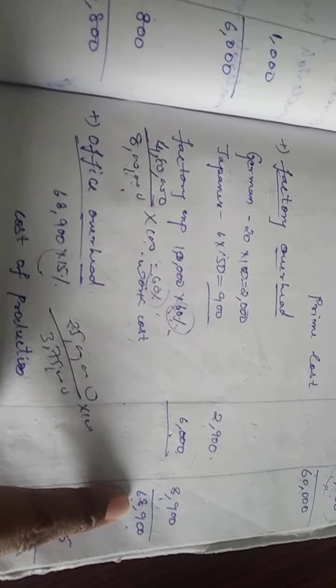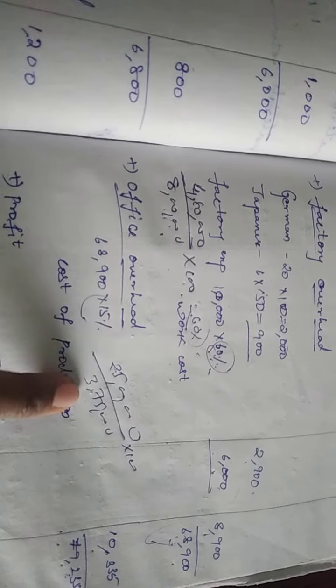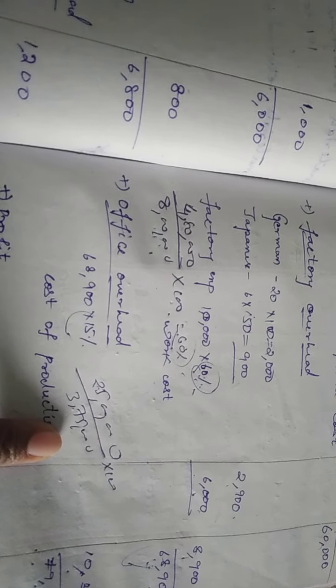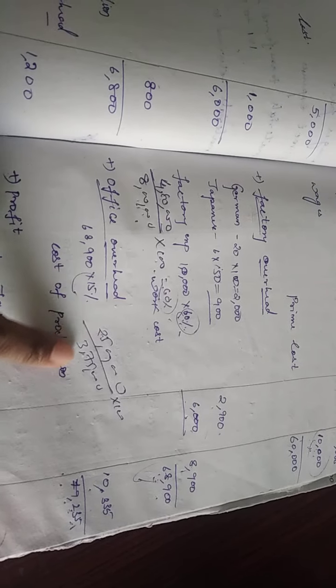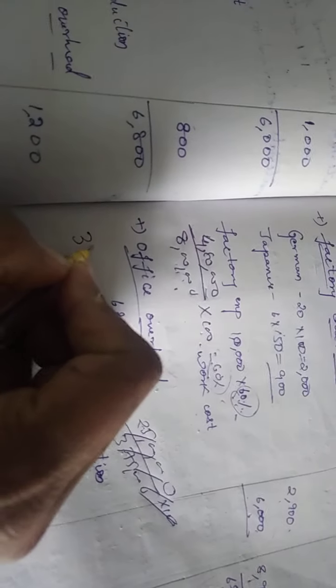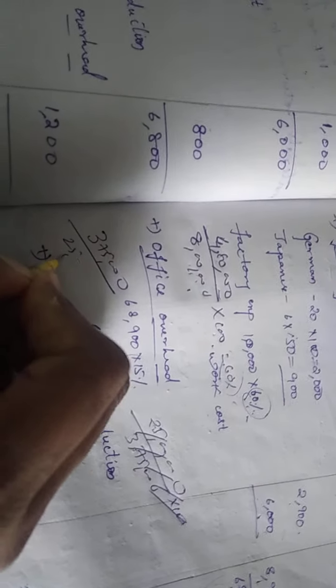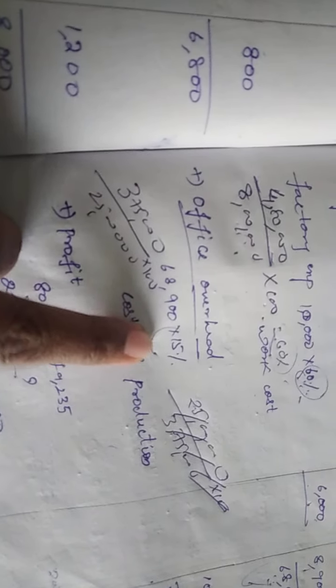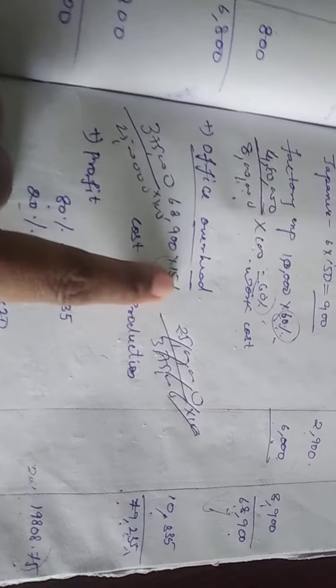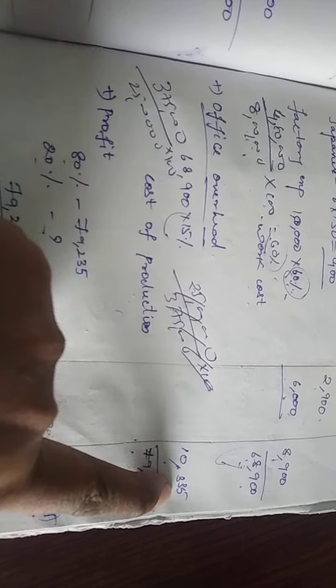Total 68,900. After that, office overhead. Office overhead also, previous year's information he has given. So office expenses divided by work cost; how much has he given, ma'am? Office expenses he has given 3 lakhs 75,000. Okay, so 3 lakhs 75,000 divided by 25 lakhs into 100 you have to do. Then you will be getting 15%. So on this work cost of 68,900 you have to calculate the 15%. You will be getting 10,335.